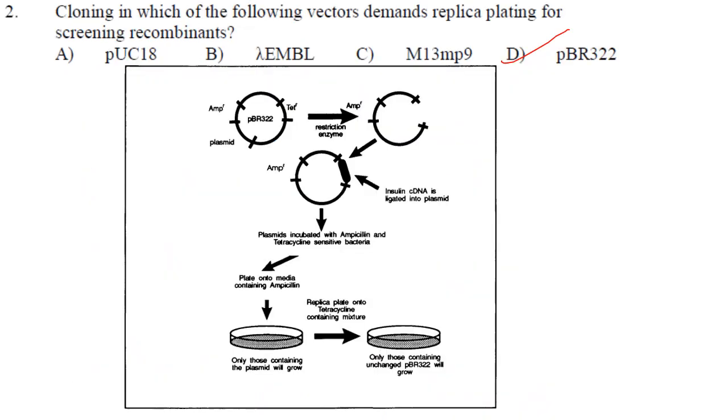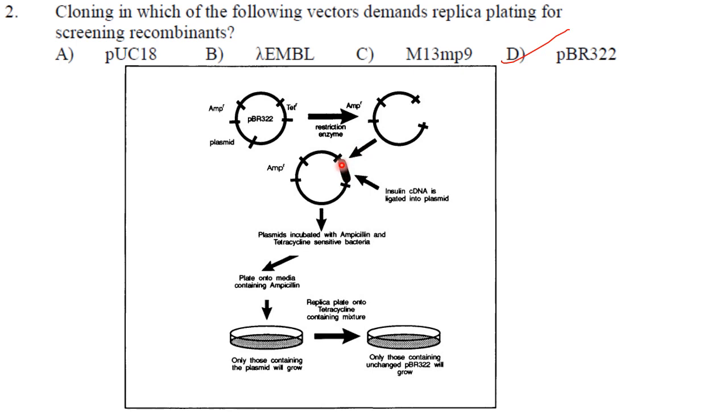Then cloning in which of the following vectors demands replica plating for screening recombinants? So out of the given options, pBR322 is the correct answer. Why? Because you can see the photograph. This is pBR322. It is cut. The restriction enzyme cuts the tetracycline resistance region.